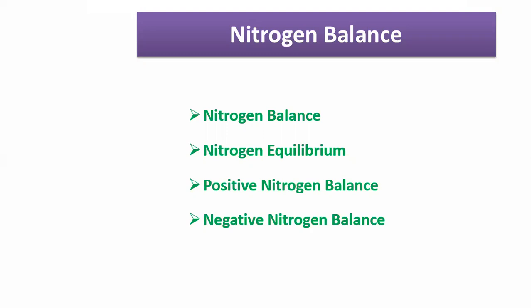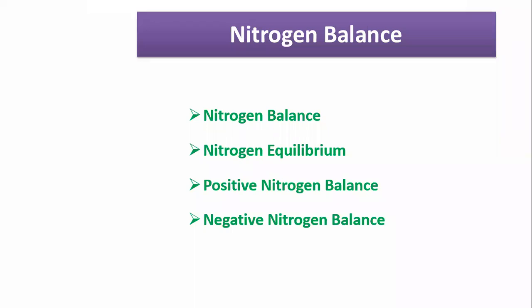In that case, we take a greater amount of protein, a greater amount of nitrogen, and we release a lesser amount of nitrogen. Our body releases less urea, that means loss is less than intake. Hormones also lead to positive nitrogen balance: growth hormone, insulin, adrenal hormones. These lead to positive nitrogen balance in the body.